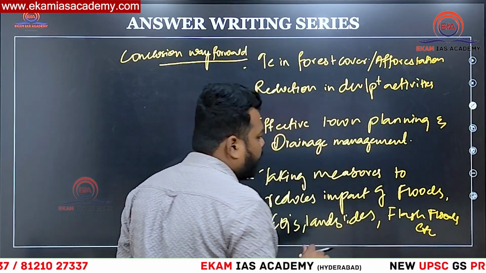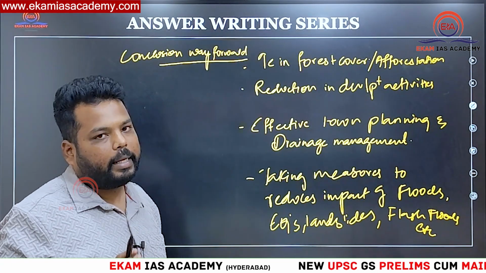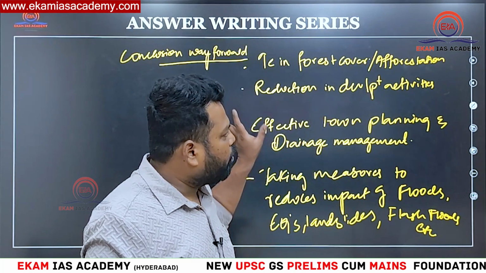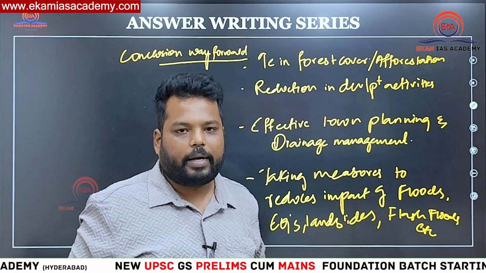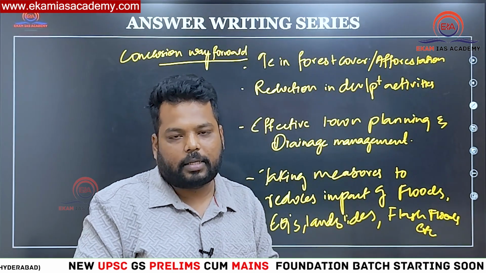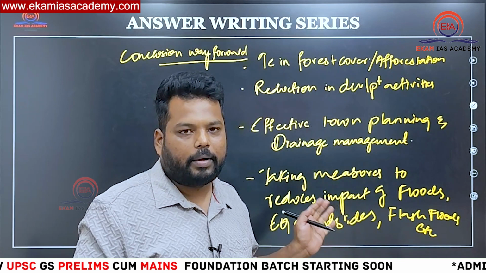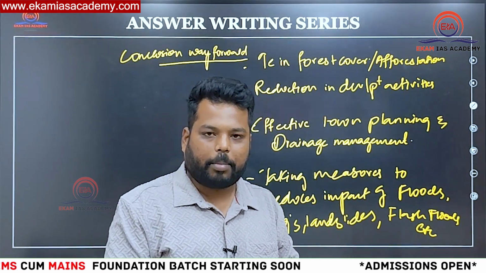So every time having a regulatory monitoring framework and having certain preventive measures and planning that particular infrastructure building in and around that region accordingly. So when you do all these particular aspects, there shall be a chance that we can reduce these silent disasters as such. So this is how you have to construct an answer regarding this particular disaster, which is acting as a silent disaster in and around Himalayan regions.